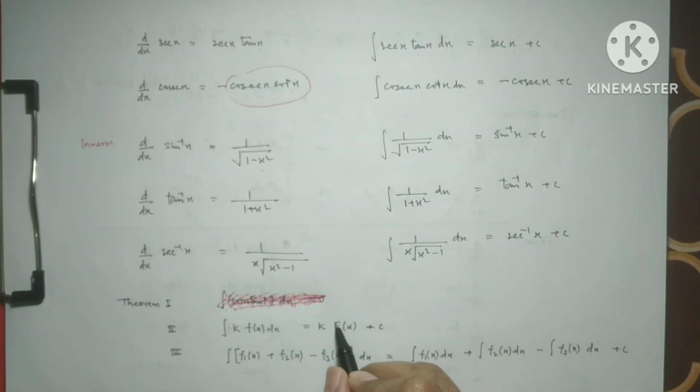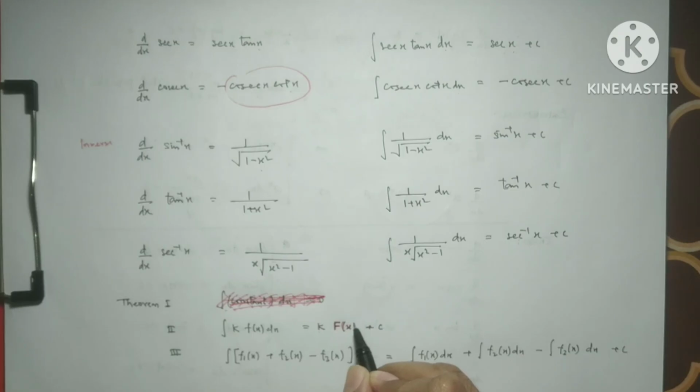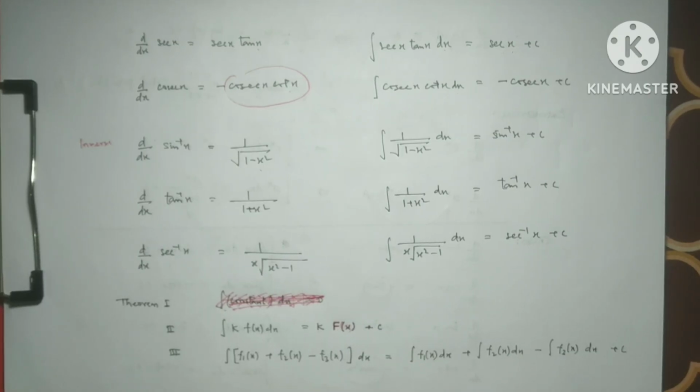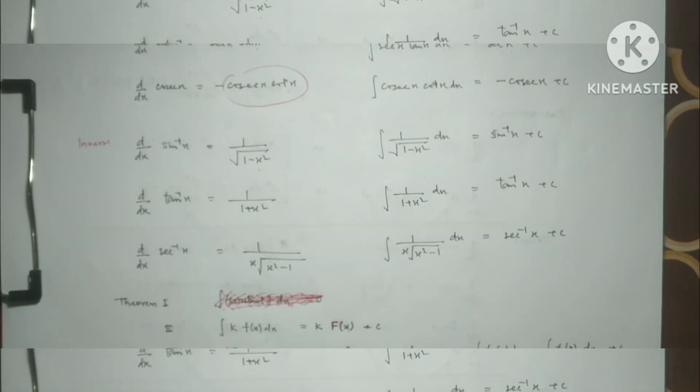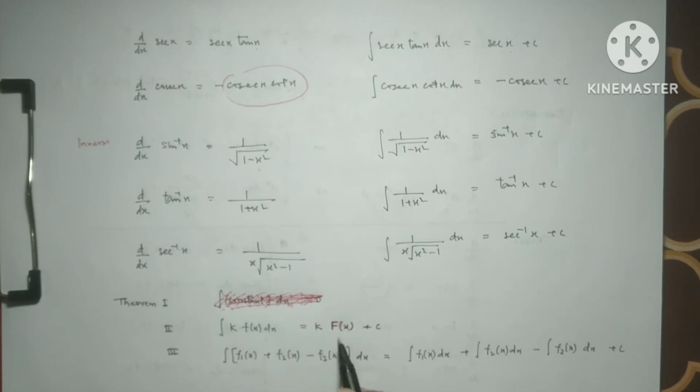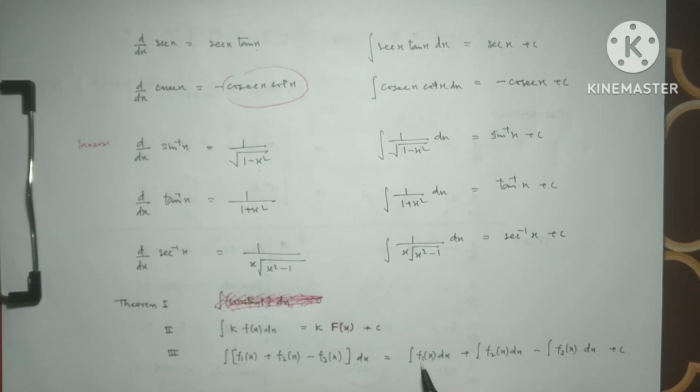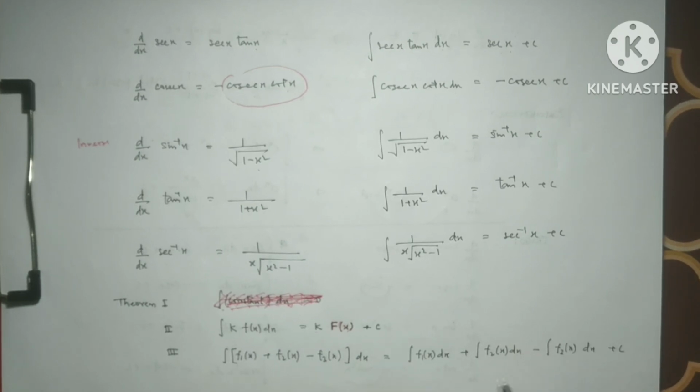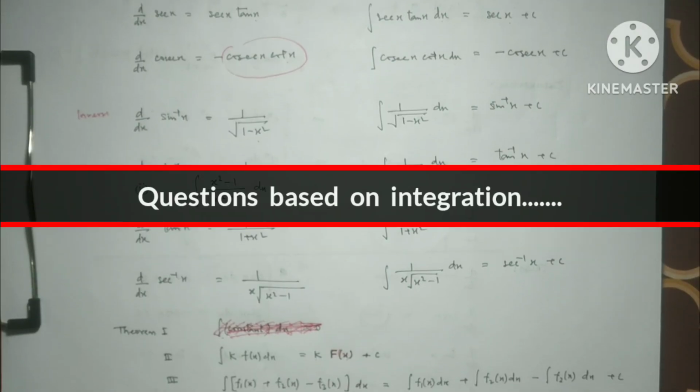We get k multiplied with the integral of f(x). The next theorem: when we integrate this expression, we distribute integration over all these functions. So we get the integration of f1(x) with positive sign, integration of f2(x), and if it has a negative sign, then we use the negative sign, f3(x) dx.